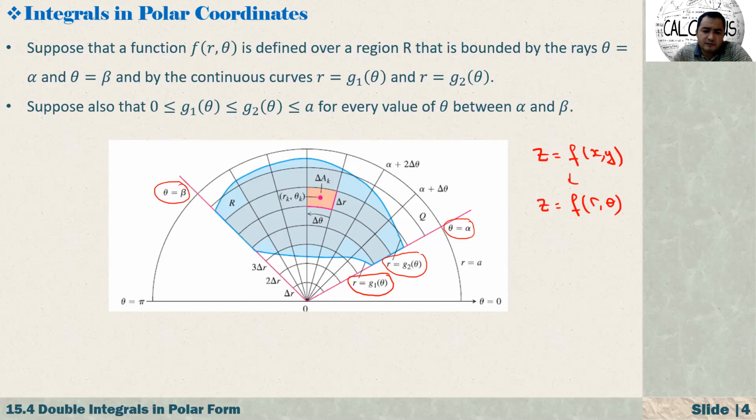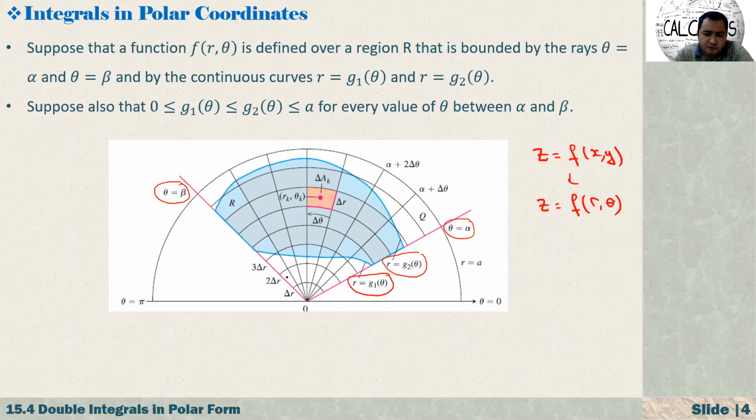Now, you go through similar steps. Number one is we have to partition this region, but since this is a polar coordinate system, I have the partition like this orange.